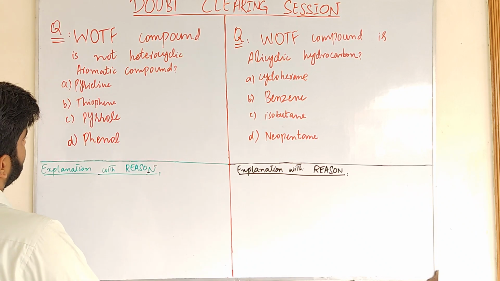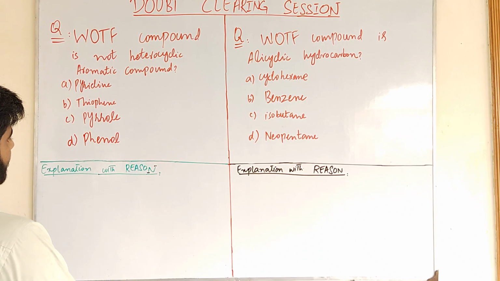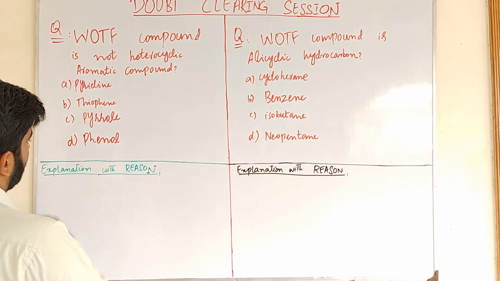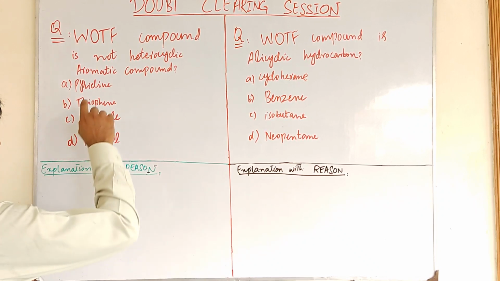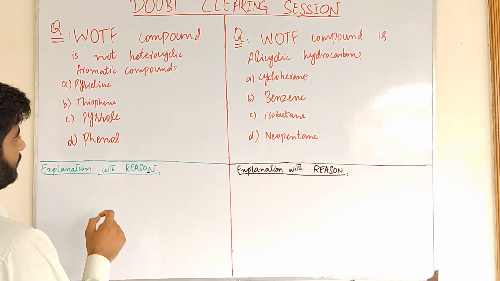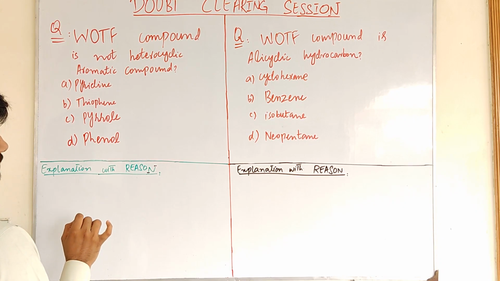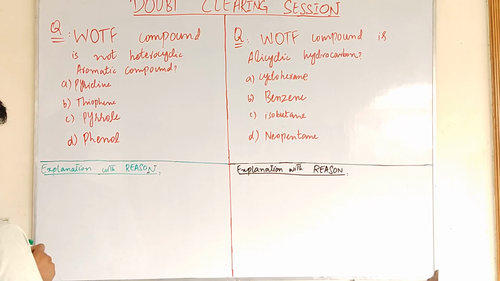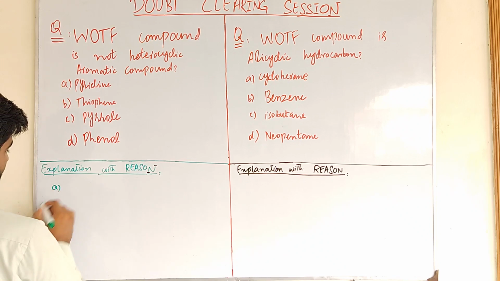Option alpha is pyridine, beta is thiophene, Charlie is pyrrole, delta is phenol. So the question is which of the following compounds is not a heterocyclic aromatic compound, the one that is not heterocyclic aromatic. So first, look at alpha, we have pyridine.